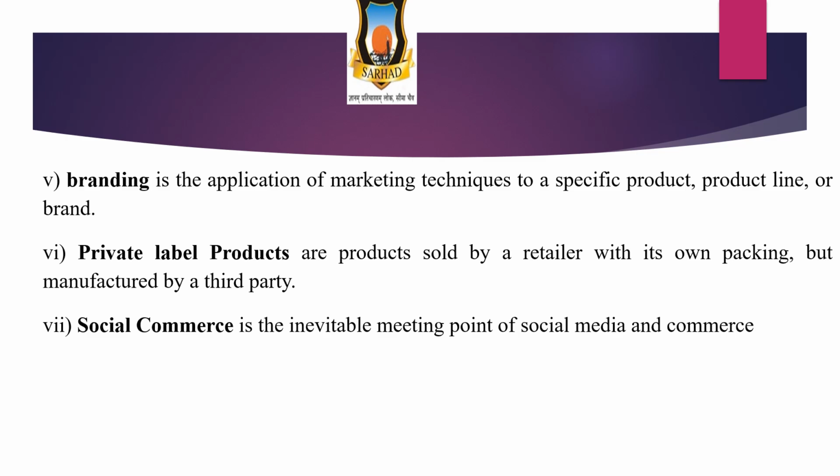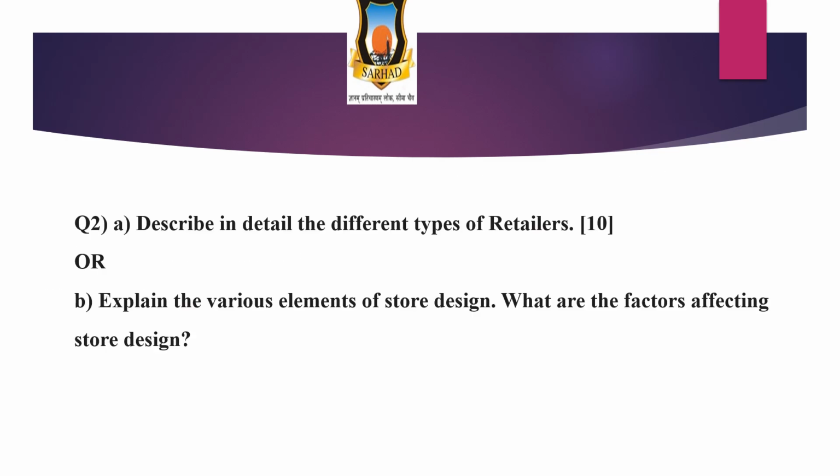The next is: dash is the inevitable meeting point of social media and commerce. And the correct option is e-commerce. The next is the long type question.